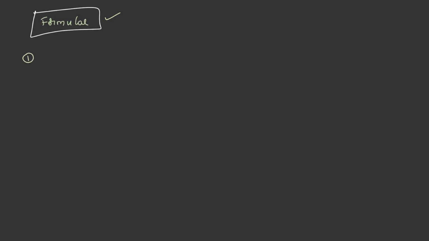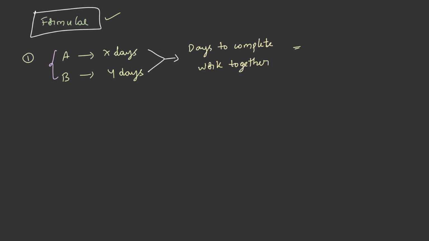Let's understand a couple of formulae. Let's say A finishes a work in X days and B finishes a work in Y days. If these two work together, how many days will it take to complete the work? This can be obtained from the formula xy by x plus y.